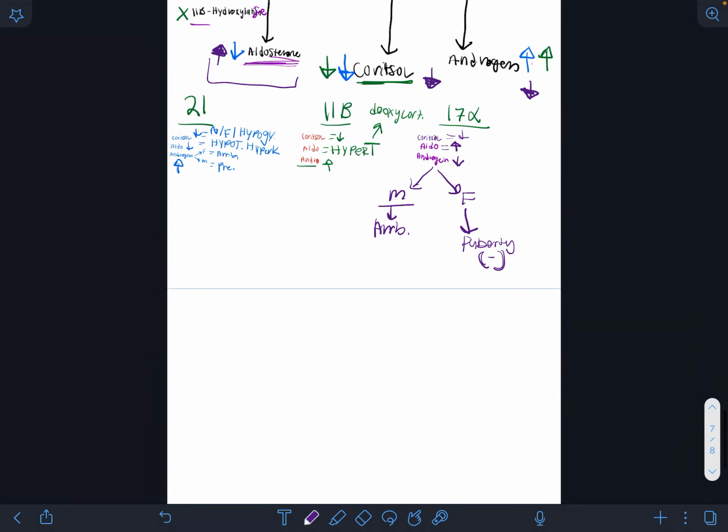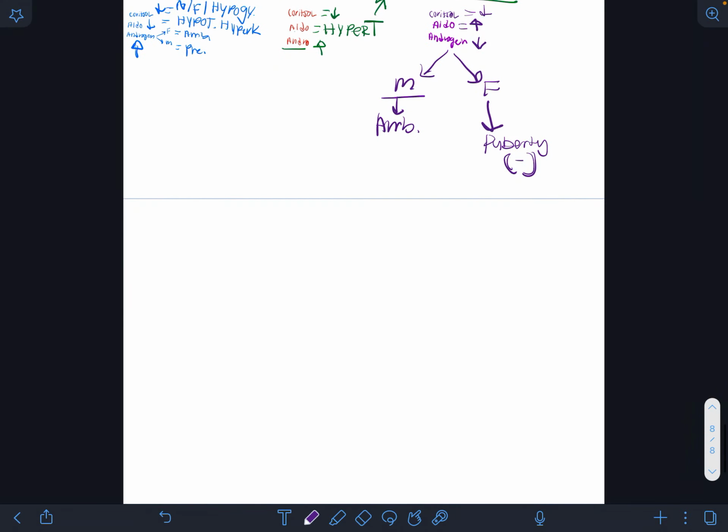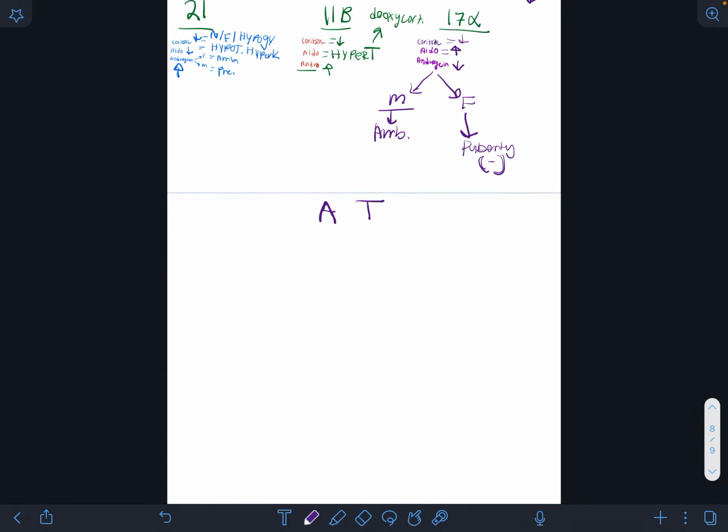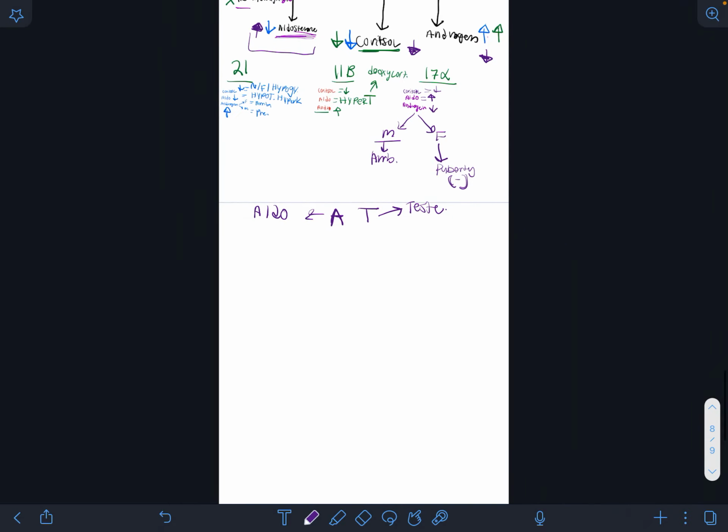Okay, so now the mnemonic, guys. Basically write A-T. A for aldosterone, T for testosterone, and that's basically for your sex steroid hormones. And now write your enzymes. And now anywhere you see a 1, put an arrow up.